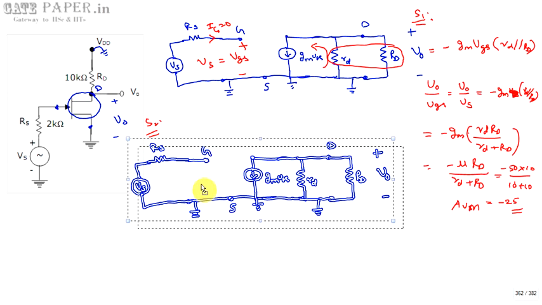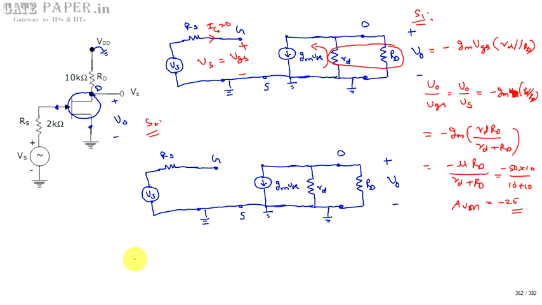So at high frequencies, inter-electrode capacitances exist. Those inter-electrode capacitances are this one. This is between gate and drain, that is CGD, and it is between gate and source, CGS, and there is a capacitor again, CDS. So these three capacitances are given.